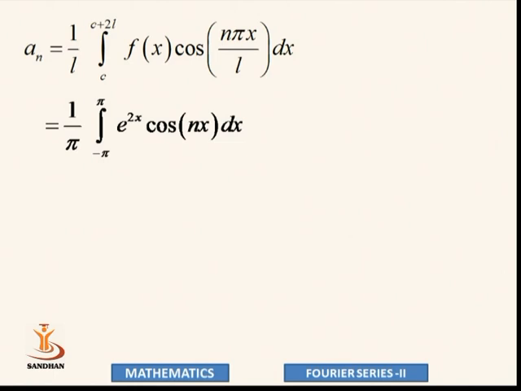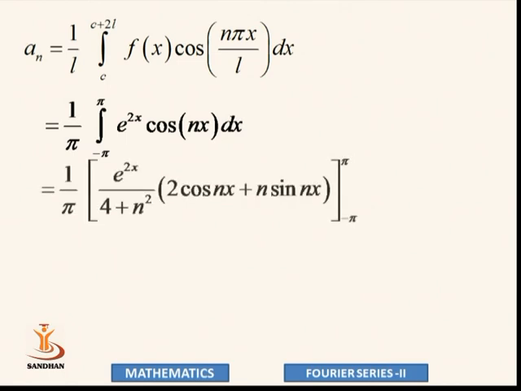So here we apply this formula to e raised to 2x into cos nx. Here the value of a is 2 and the value of b is n. So it is e raised to 2x upon a square, that is 2 square, plus b square, that is 4 plus n square, into a cos nx plus b sin nx, that is 2 cos nx plus n sin nx.